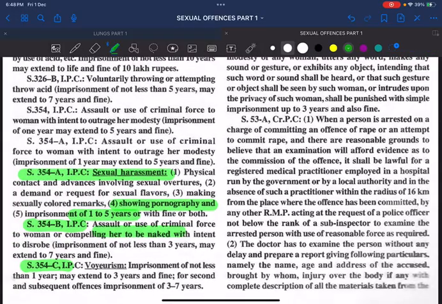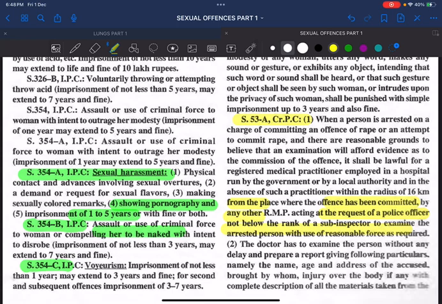What is CrPC? Criminal Procedure Code. Section 53A of CrPC means when a person is arrested on a charge of committing an offense of rape or an attempt to commit rape, and there are reasonable grounds to believe that an examination will afford evidence as to the commission of the offense, it shall be lawful for a registered medical practitioner employed in a hospital run by the government, and in the absence of such a practitioner, within a radius of 16 km from the place where the offence has been committed, any other registered medical practitioner acting at the request of a police officer not below the rank of sub-inspector, to examine the arrested person with the use of reasonable force as required.